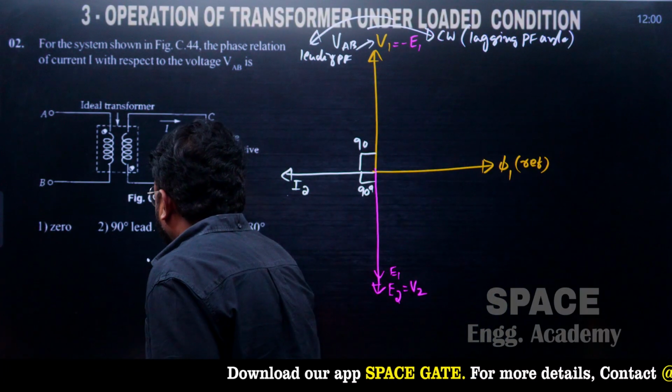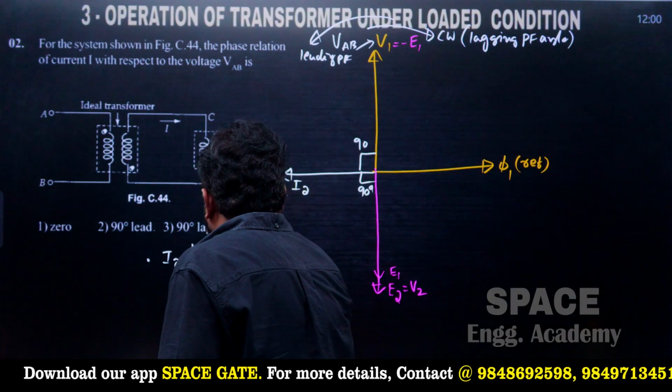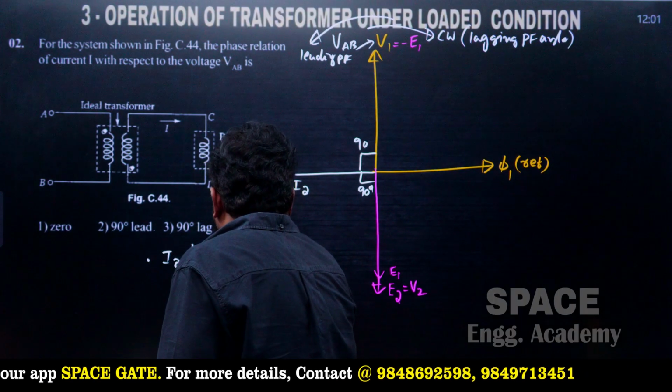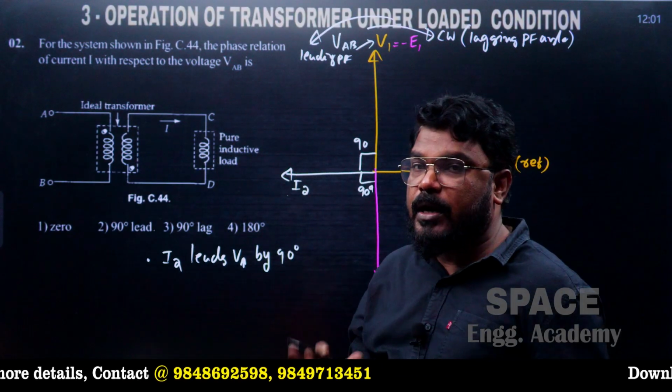So this I2 leads VAB or V1 by 90 degrees. This is also correct.